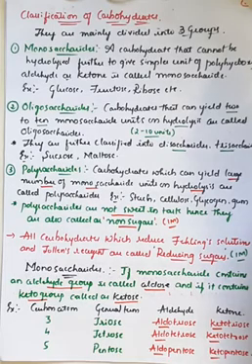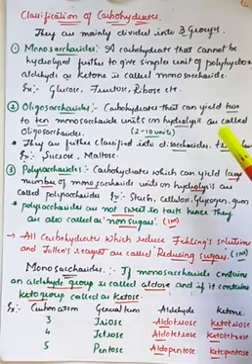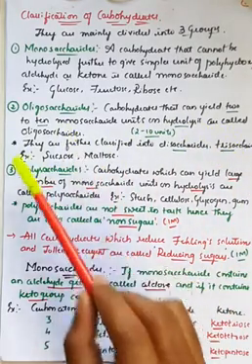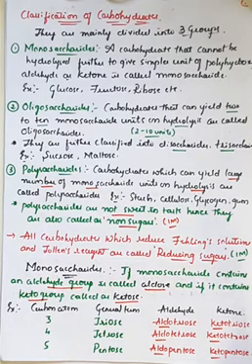Next, if you go for the oligosaccharides, these are the carbohydrates which have the ability or capacity to give 2 to 10 units of saccharide molecules. Therefore, they are considered under oligosaccharides, right? If you take the example of sucrose and maltose, they have the ability to divide into two different monosaccharides or two same monosaccharides. So therefore they are considered under oligosaccharides, right?